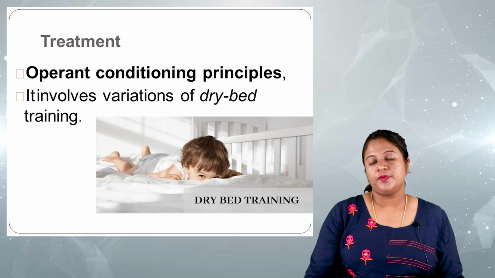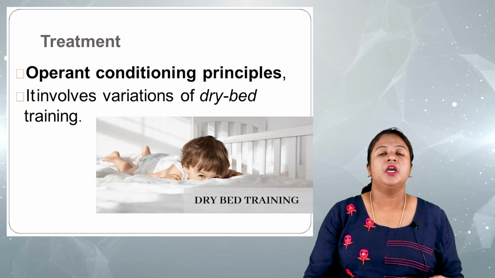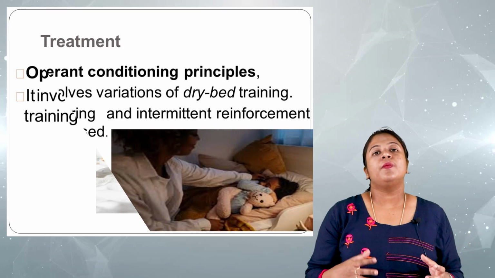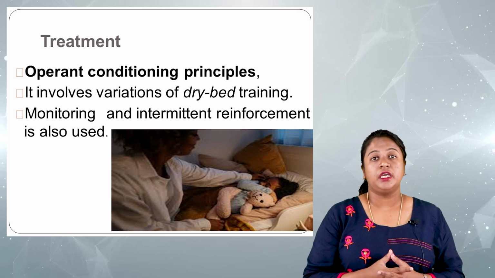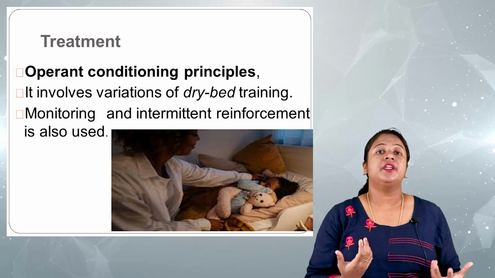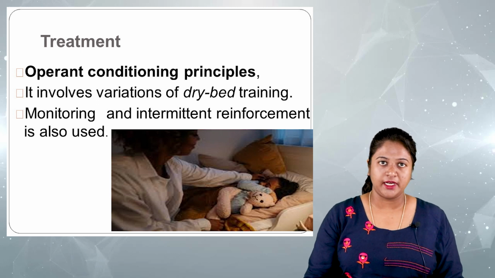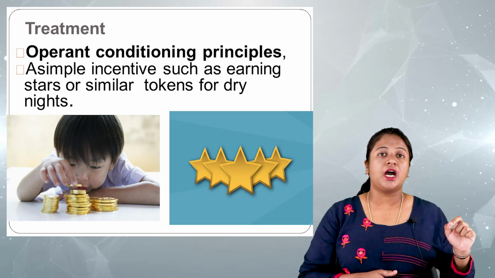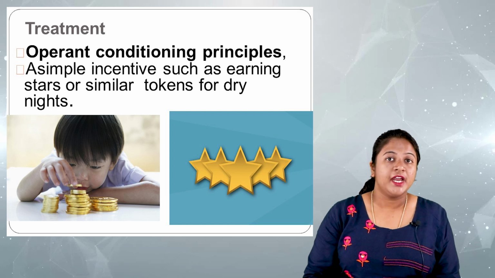The other treatment we have is the operant conditioning technique. It involves a variation of dry bed training. Whenever the child is not passing urine or motion, positive reinforcement will be given to the child, in terms of simple incentives like giving a star, which is similar to a token for the dry nights.